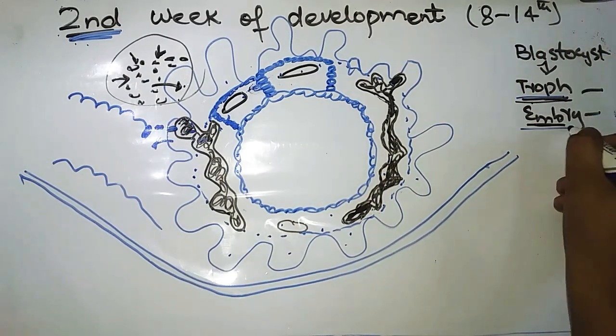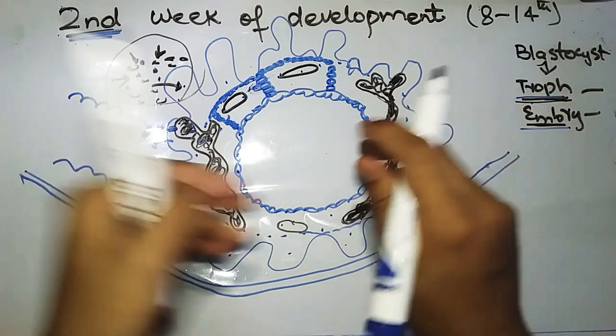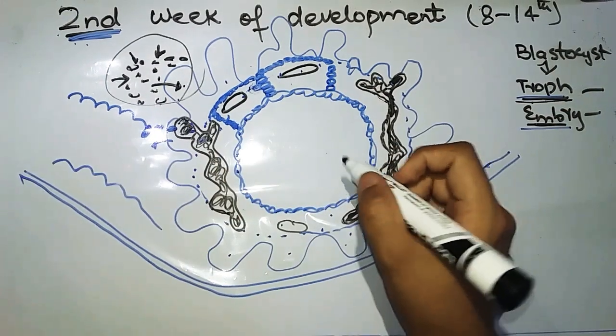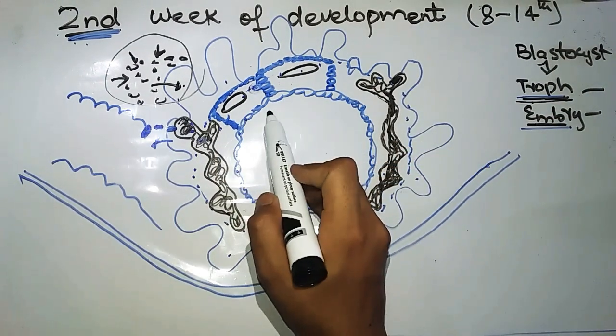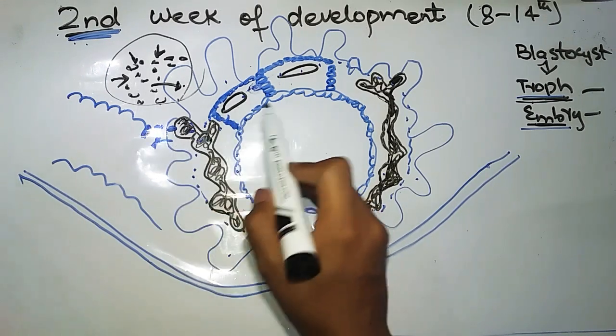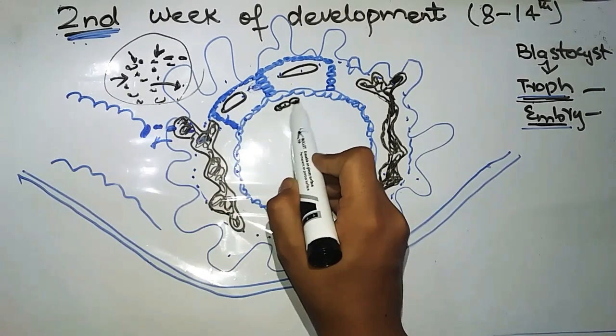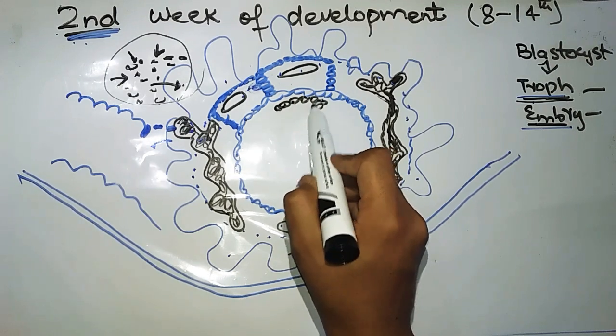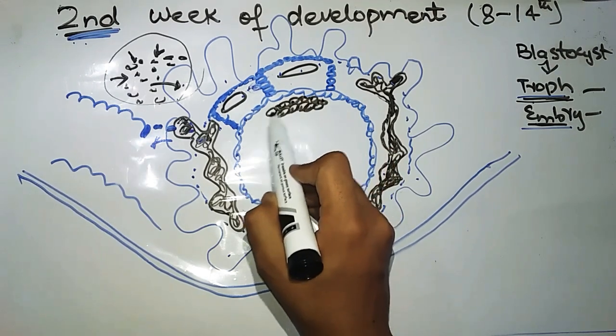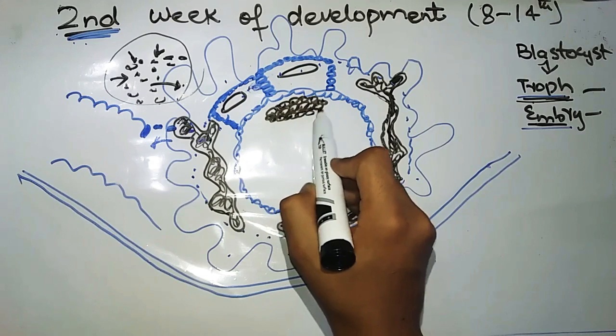Now we talk about the changes that will occur in the embryoblast. First, we knew that in the first week, in the blastocyst, there was a centrally located mass of cells that was named the embryoblast, like this.